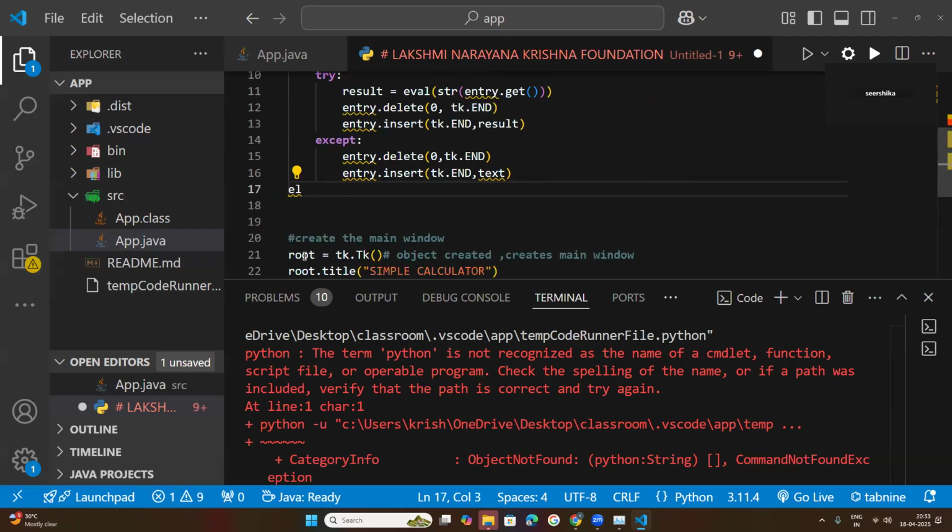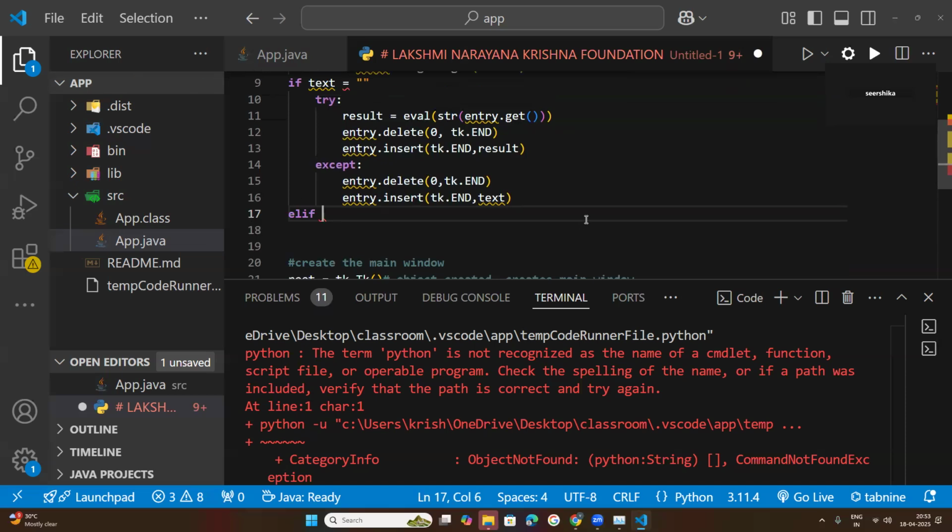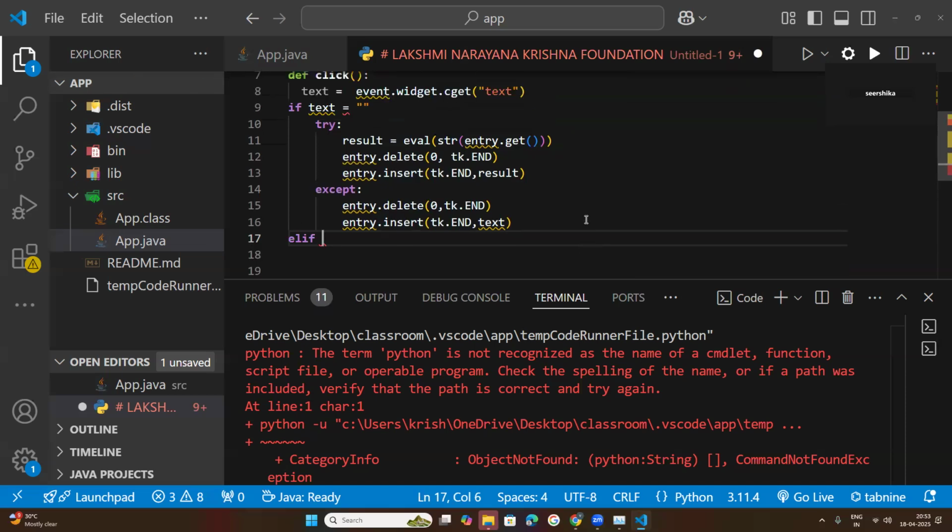Elif means what? In the previous classes, I told you how the if condition functions and why it is used. If a condition is not executed properly, meaning it is wrong, it checks for the next condition.